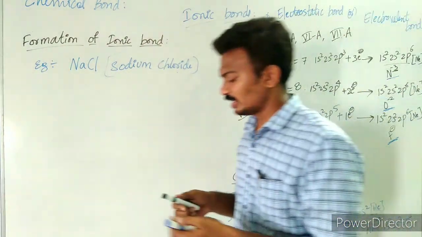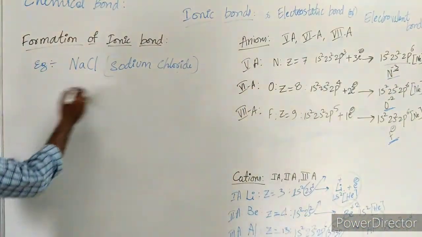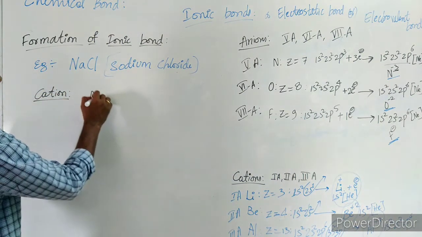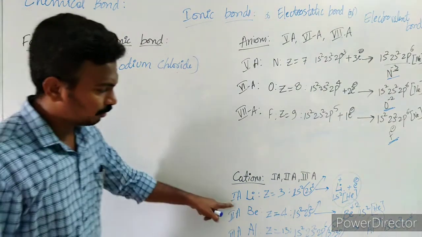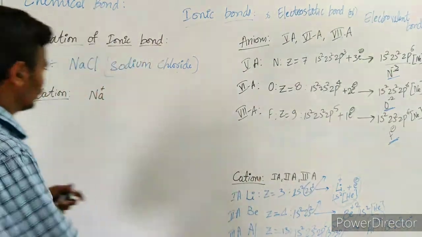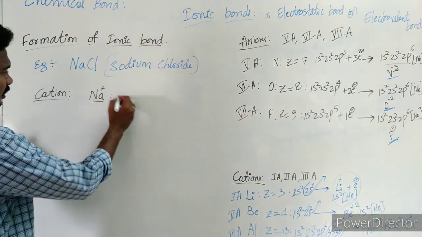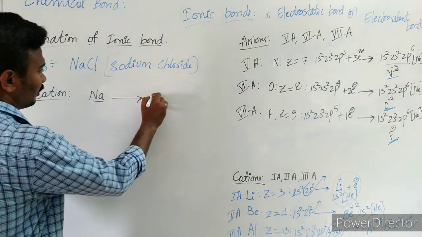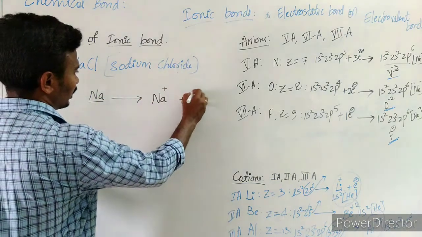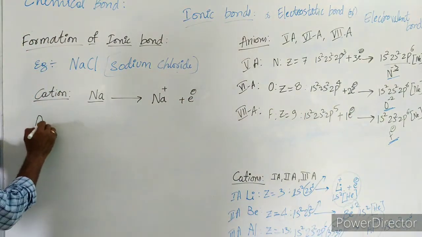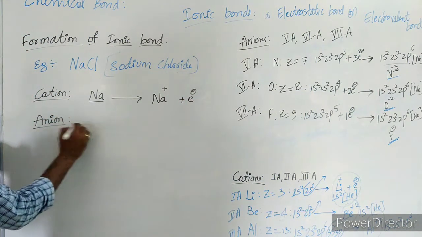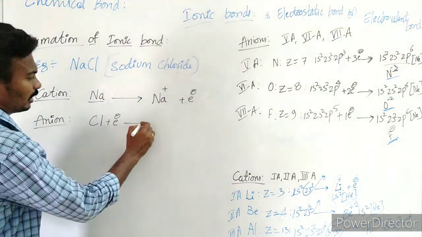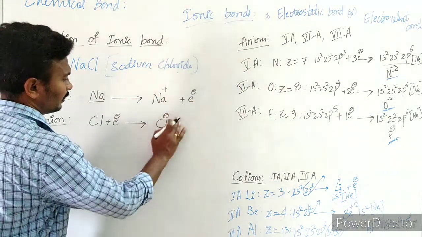In this NaCl, the cation is Na+, which is formed by losing one electron. Na, by losing an electron, forms Na+, and the anion, which is formed by gaining an electron, Cl, by gaining an electron, forms the anion Cl-.